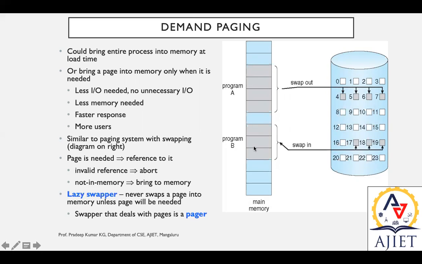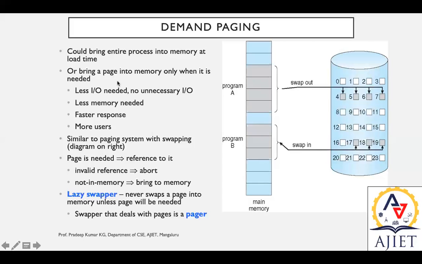The program can be handled using demand paging. It could bring the entire process into memory at load time, or bring a page into memory only when it is needed.